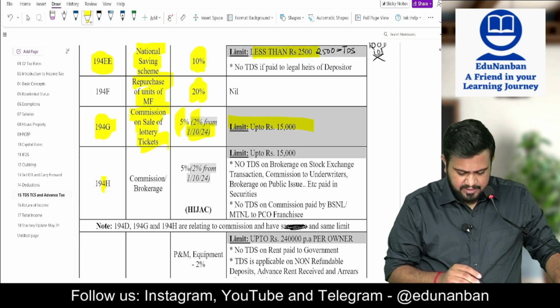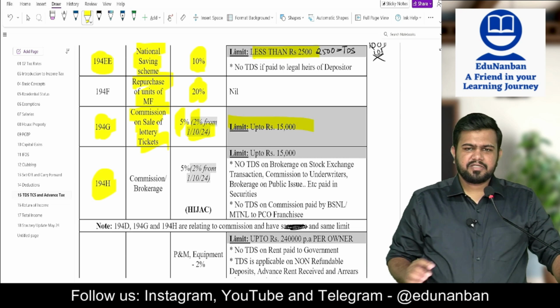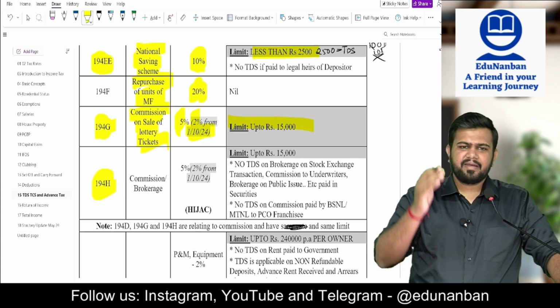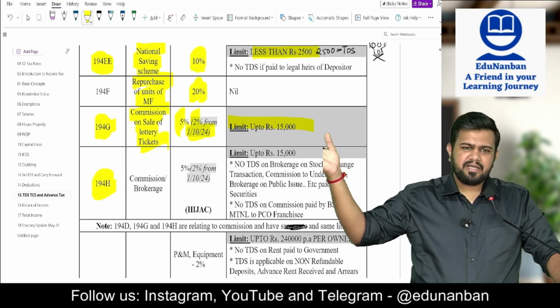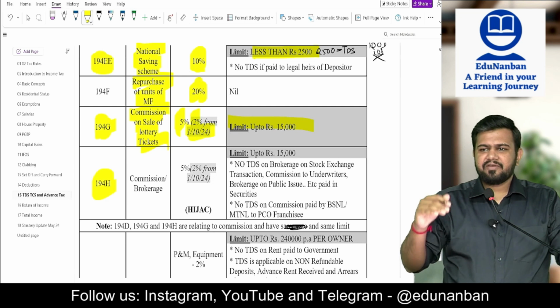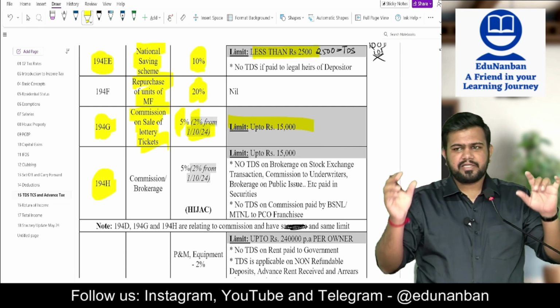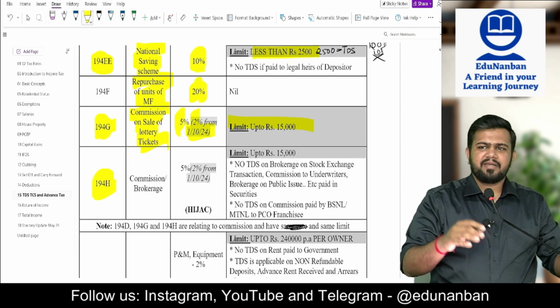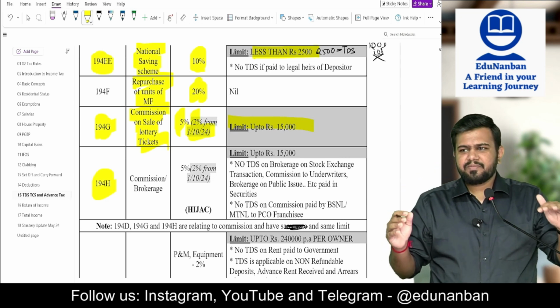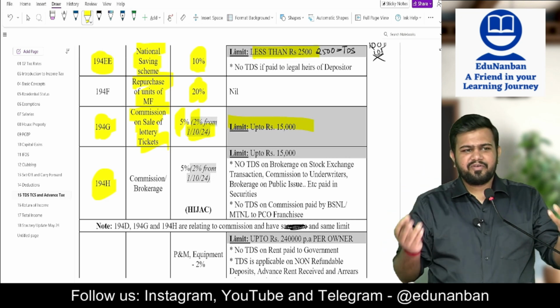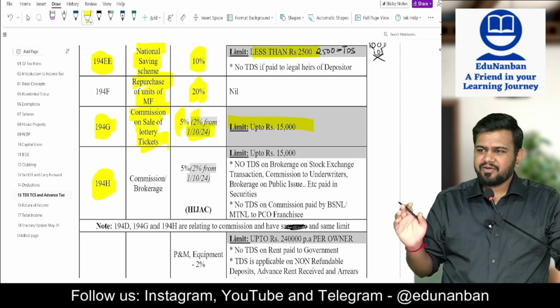Next, section 194H. Section 194H is also covered under HIJACR. Hence, for section 194H also, if any payment is made by an individual or HUF and in the preceding previous year their turnover or gross receipts was up to 1 crore or 50 lakhs as the case may be, they need not deduct the TDS.